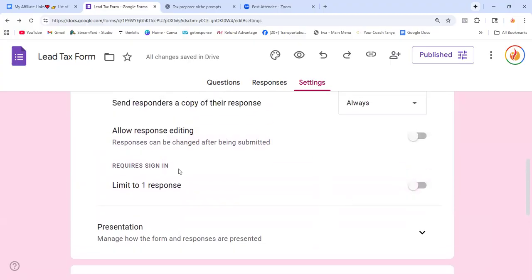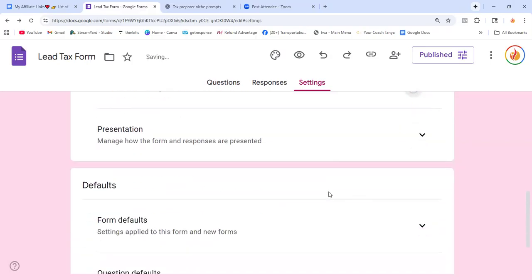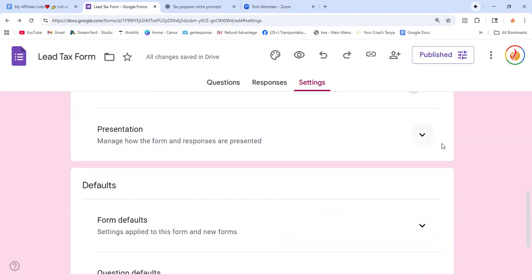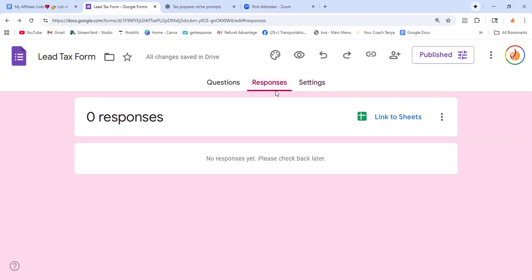Those are up to you. If somebody wants to be able to come back and read it, I give that option. Limit to one response, not worth it. Presentation of form 100%, not presented. So you can play with those things, and each time that you come to that specific form, you're going to see all the answers when people start answering it.